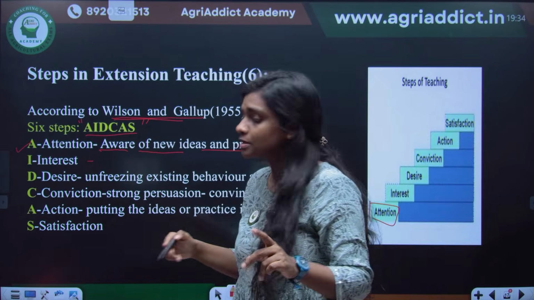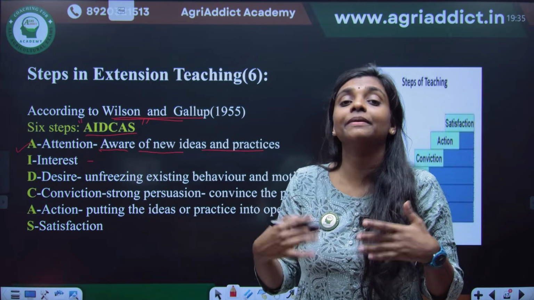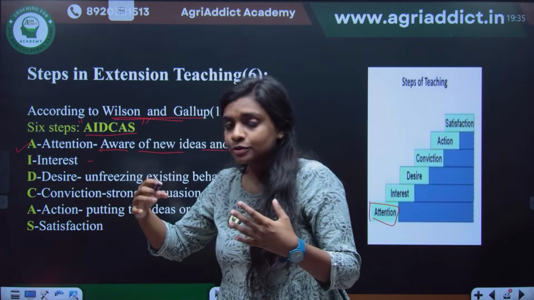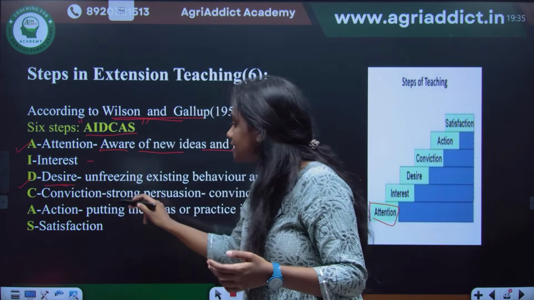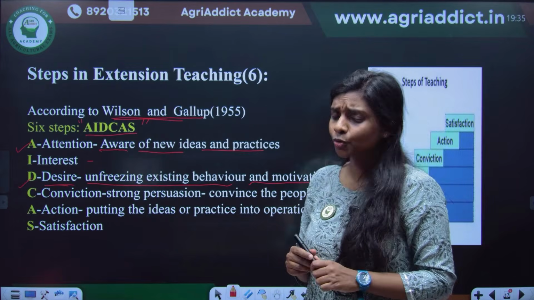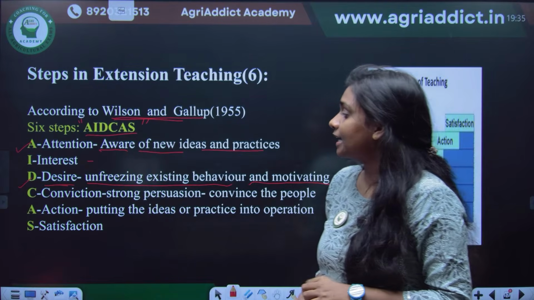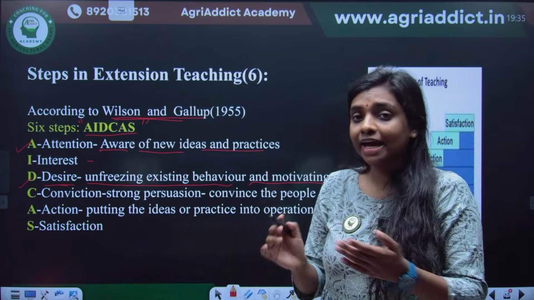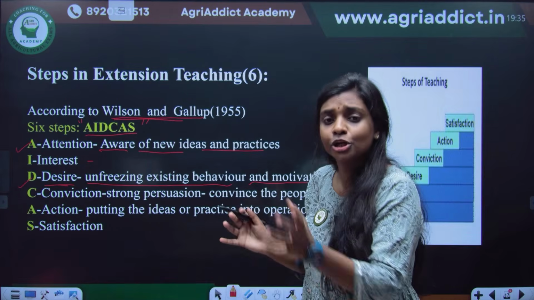Then interest. After this awareness, they get to know, and some people might develop an interest towards that particular technology. And then, after that, they will create the desire. Desire means unfreezing the existing behavior and motivating them. Suppose you are introducing a new variety; at the desire stage, we give more and more information and allow them to change from the traditional practice to the current practice.